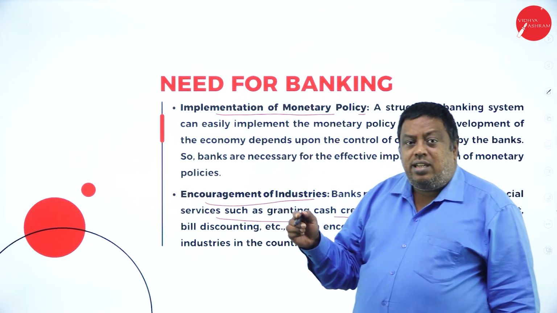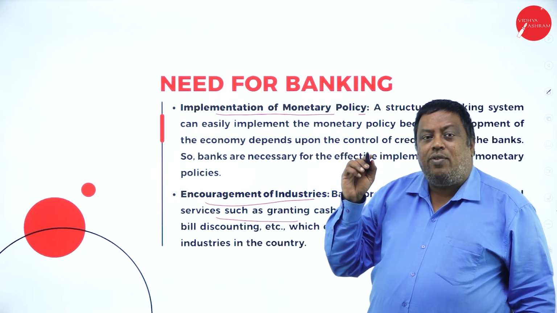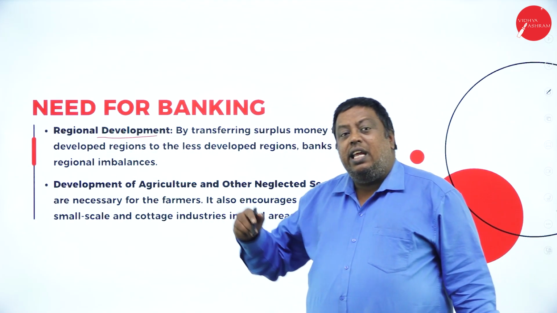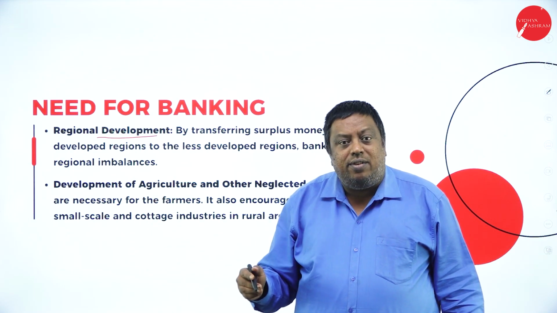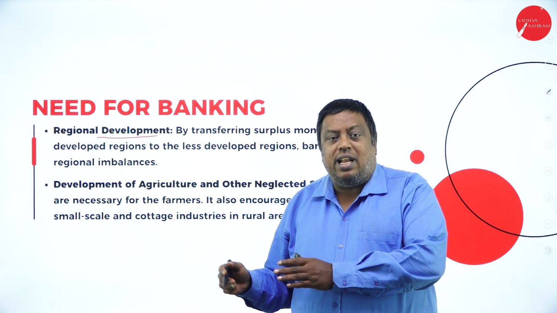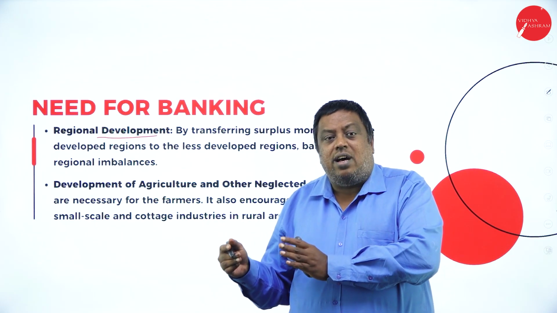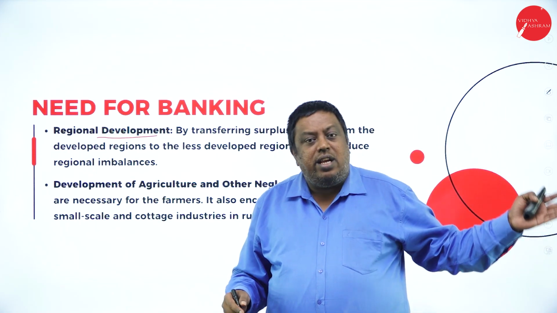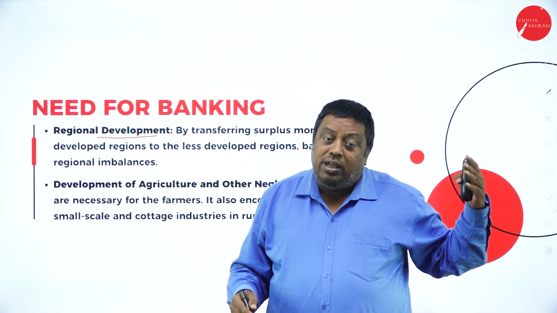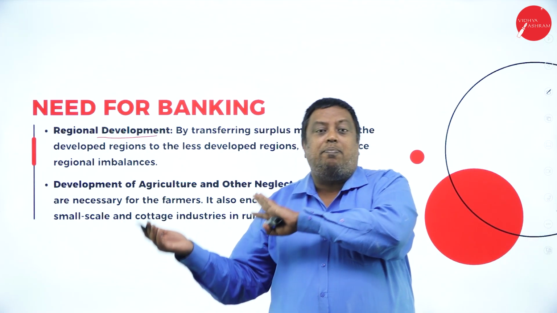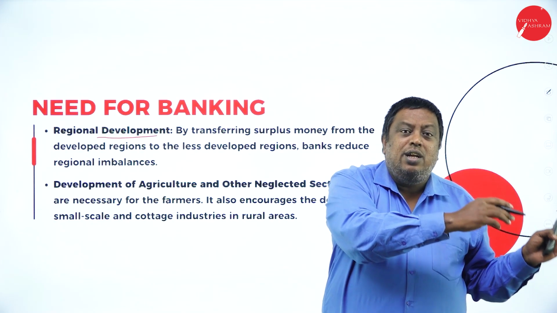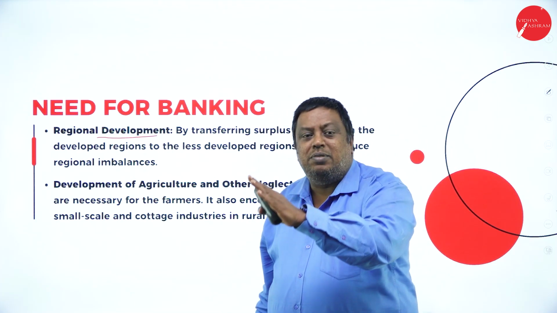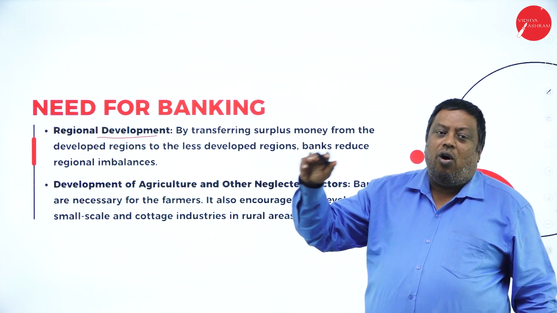Means the banks were started for the purpose of development of the nation. Need for banking: regional development. They're saying that even with the funds collected by the banks in one region, for example, if one particular area is developing while the other area of the state or region is underdeveloped or not developed, these banks support funds for them in such a way as to balance the imbalance that has happened there, so that they grow and have a balanced state in all the regions.